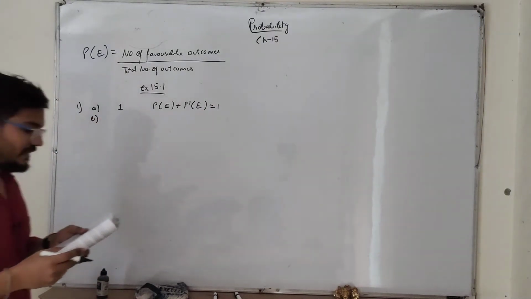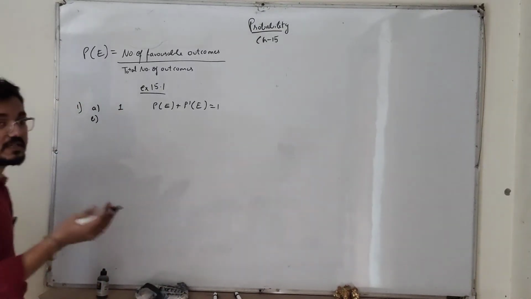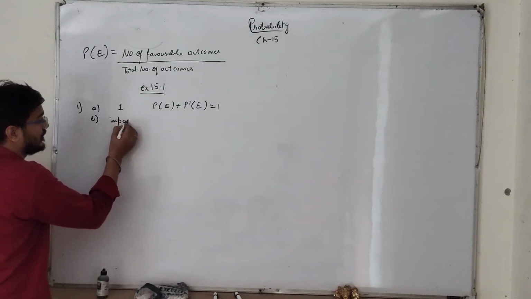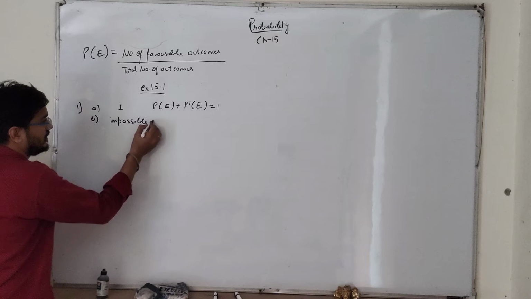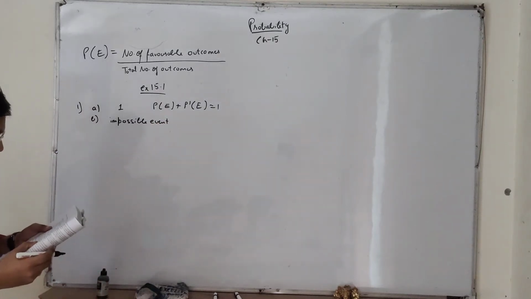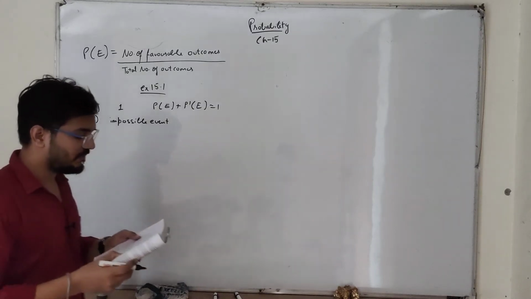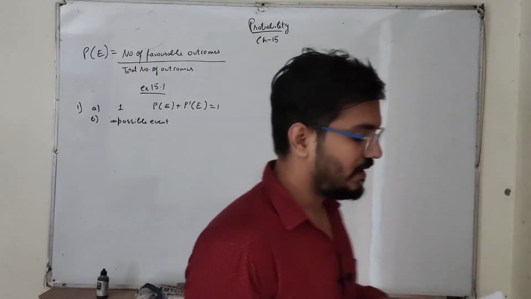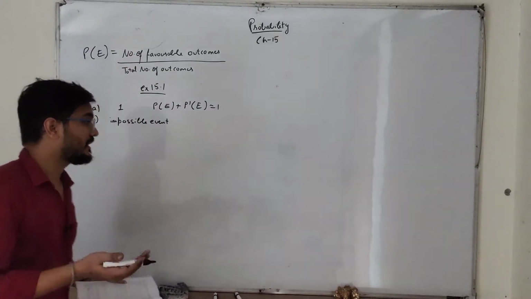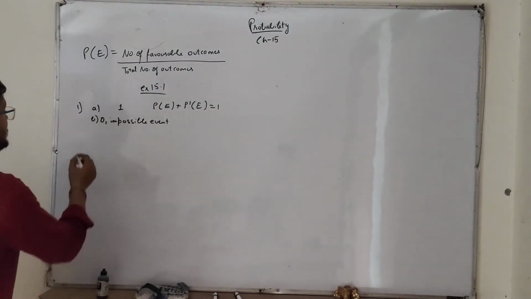The probability of an event that cannot happen is 0. The event which cannot happen is called an impossible event. Such an event is called an impossible event, and the probability of an event that cannot happen is 0, right? Because it cannot happen, so probability is 0, and such events are called impossible events.